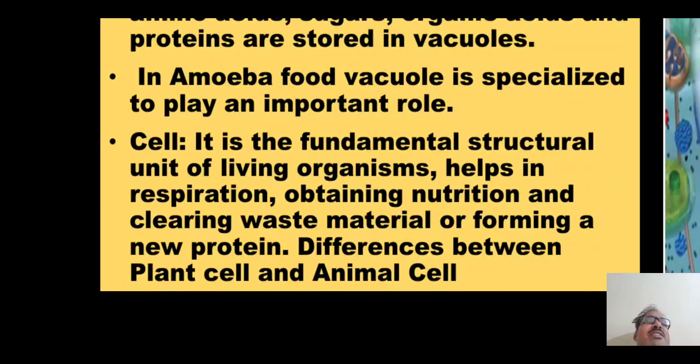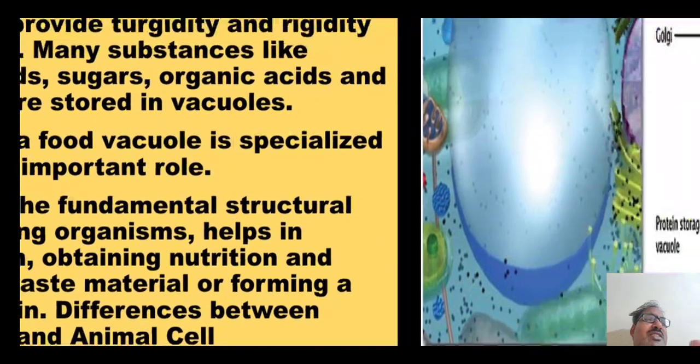So next is the definition of cell. It is the fundamental structural unit of living organisms, helps in respiration, obtaining... So at the end they have explained the next topic, that is the difference between plant cell and animal cell, that we are going to discuss now.